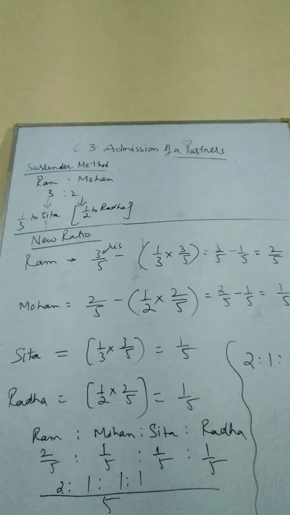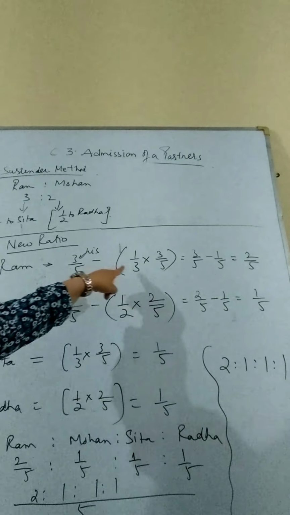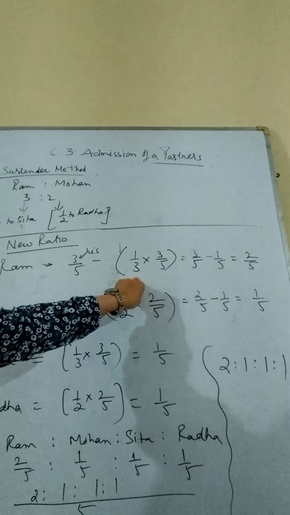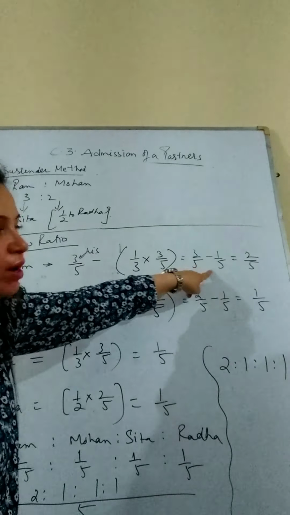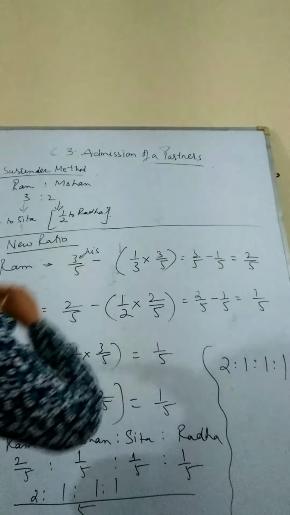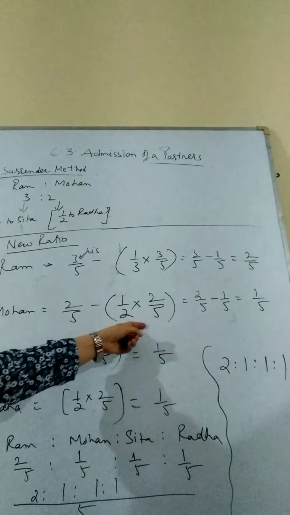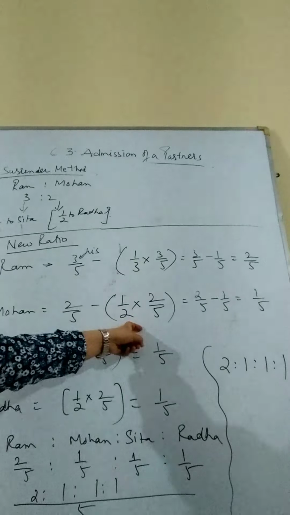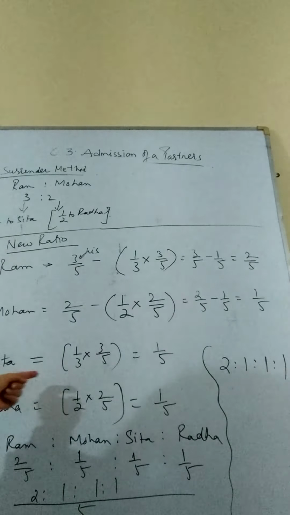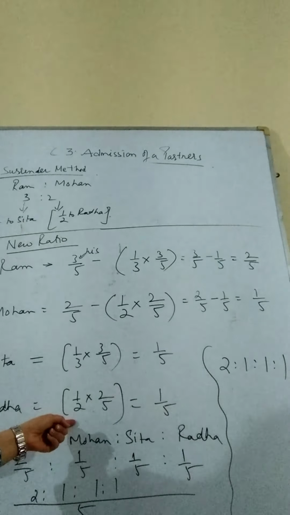I think I should show you one more time over here. Ram will get 3/5 minus the whole bracket which he has surrendered in favor of Sita. Then we get 3/5 minus 1/5. The solution of this bracket is 1/5. The answer will be 2/5. Okay. Similarly, Mohan's old share was 2/5. He is surrendering this bracket to Radha. And after the solution, 2/5 minus 1/5 equals 1/5. For Sita, she is gaining 1 bracket from Ram. For Radha, she is gaining 1 bracket from Mohan.